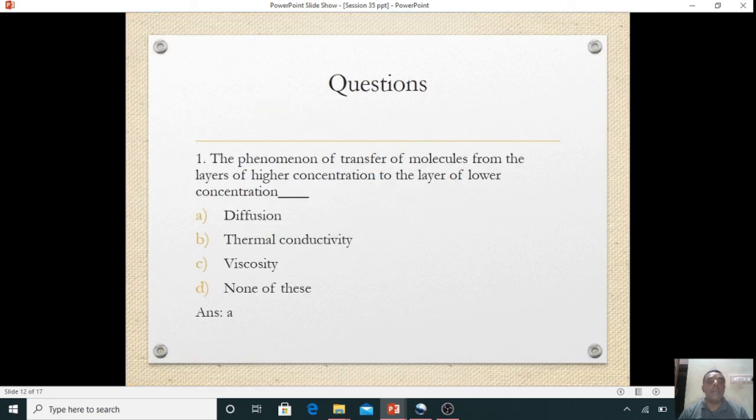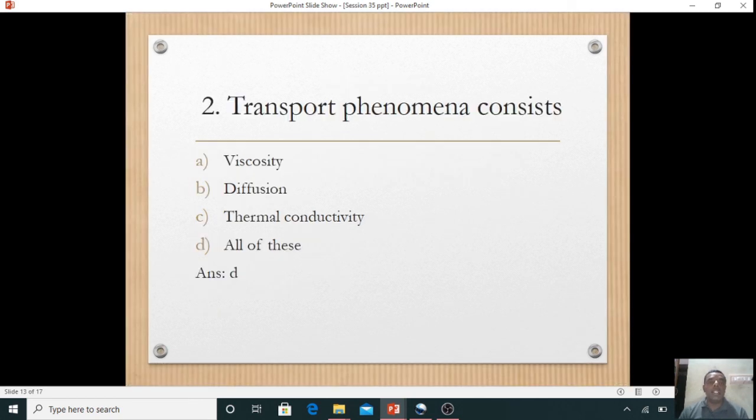Now the phenomenon of transfer of molecules from a layer of higher concentration to a layer of lower concentration is called diffusion. And the transport phenomena consist of viscosity, diffusion, thermal conductivity. The answer is all of these.